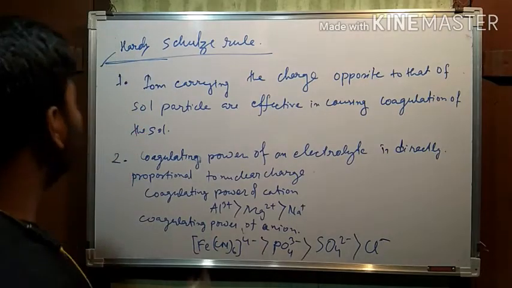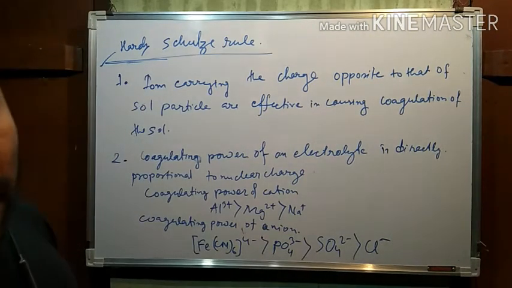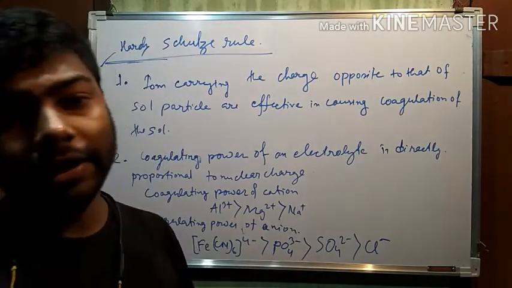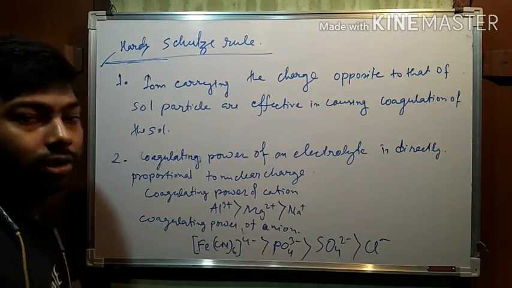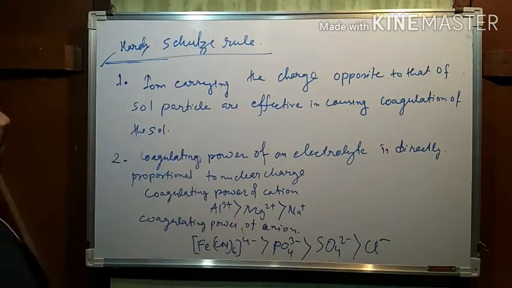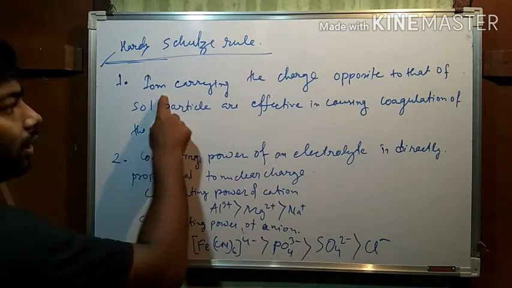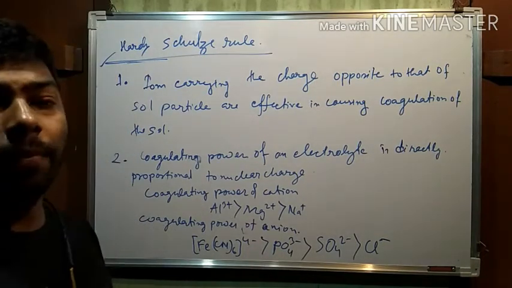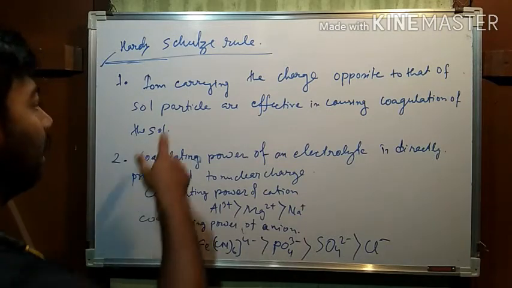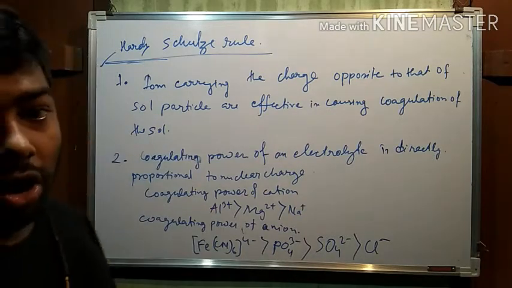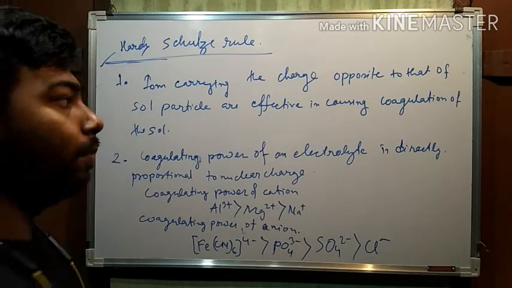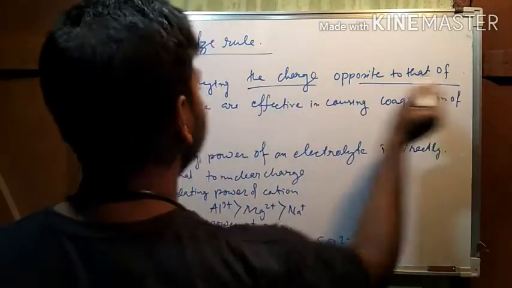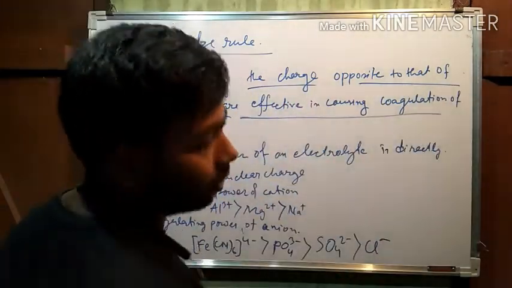The well-known rule on the coagulation or precipitation of a colloid is the Hardy-Schulze rule. Okay. Now see, here are the two rules. First rule is the ion carrying the opposite charge. The ion which is carrying a charge opposite to that of the colloidal particle is the only one effective to precipitate or coagulate. That's why I have written: the ion carrying the charge opposite to that of the small particle is effective in causing coagulation.